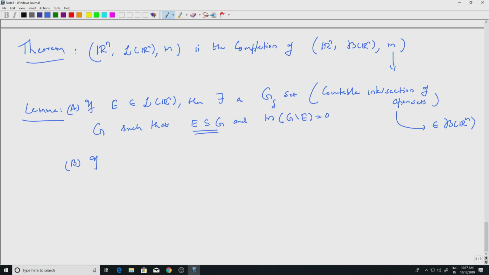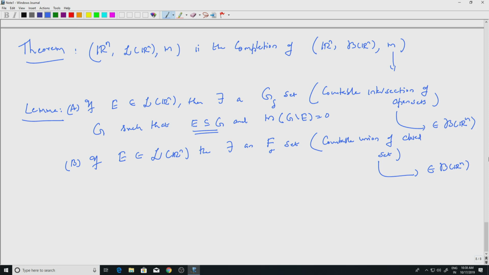So, if A belongs to L of Rn, then there exists an F sigma set. What is an F sigma set? This would be a countable union of closed sets, right? It's a complement of a G delta set, right? And of course closed sets are Borel sets, so a countable union of closed sets will also be a Borel set.